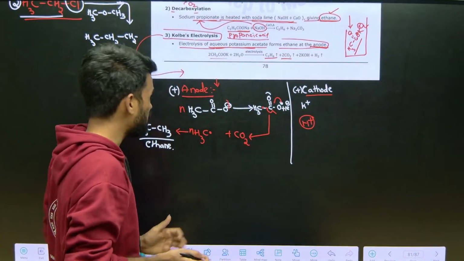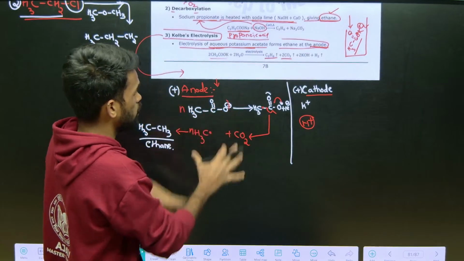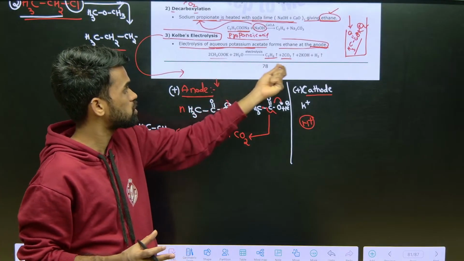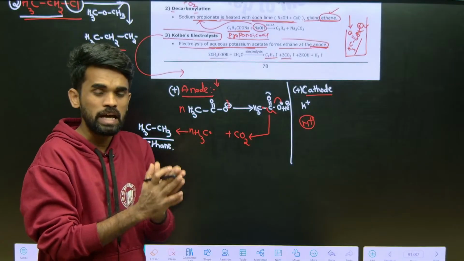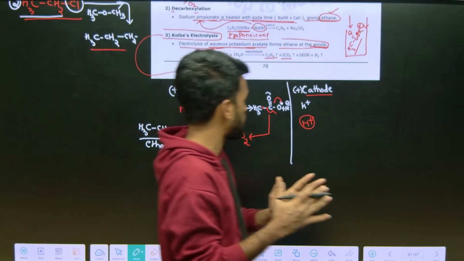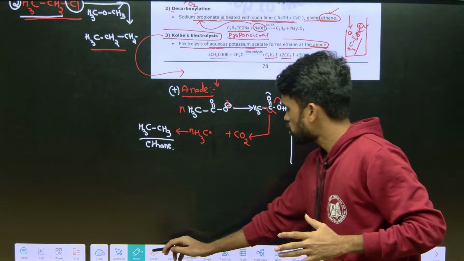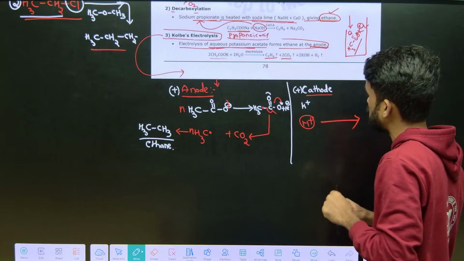Okay, so now let me complete the reaction, because during the exam if you present it in this way you are definitely going to get full marks. Instead of simply mentioning the reaction, if you mention it in this way, the examiner correcting the paper will be impressed and give full marks. So now what happens here? At the cathode, reduction is taking place. It means what?